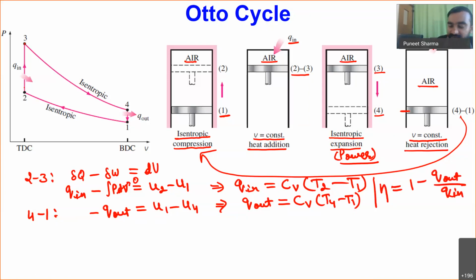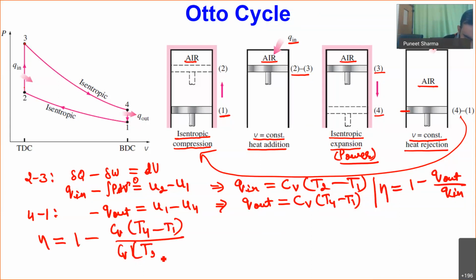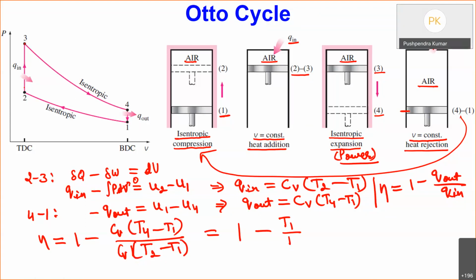This is how I can define the efficiency for a cyclic process. So I can write eta as 1 minus CV times (T4 minus T1) divided by CV times (T2 minus T1). Oh, I have written it wrongly. Yes, thanks for correcting, it should be U3 minus U2.